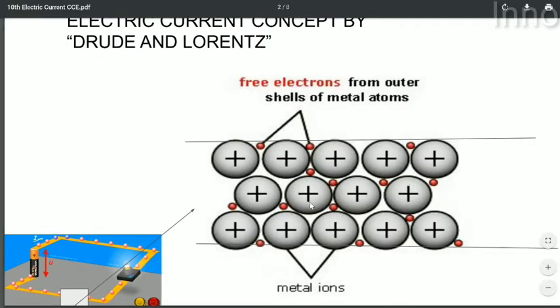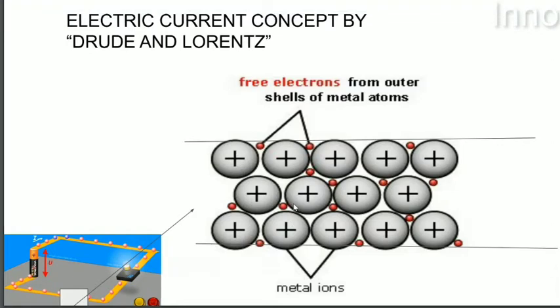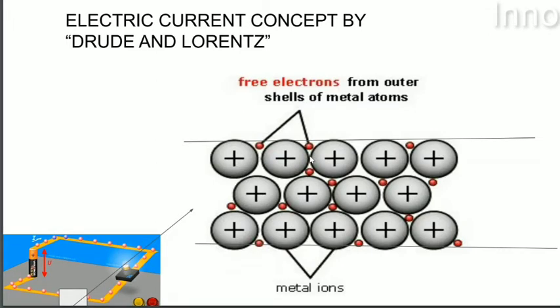Okay, and we do not see the same arrangement in bad conductors of electricity. The bad conductors of electricity do not contain any free electrons. Okay, there are no positive ions in the bad conductors. So what makes the good conductors good conductors is the free electrons, and the absence of free electrons is what makes the bad conductors bad conductors of electricity.